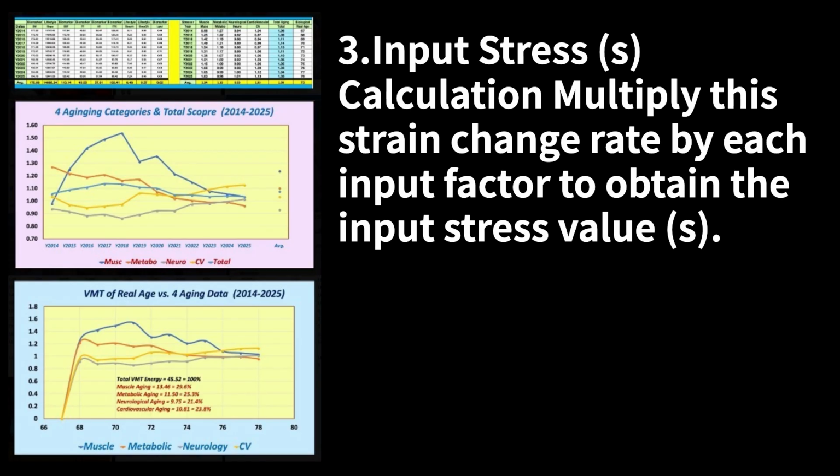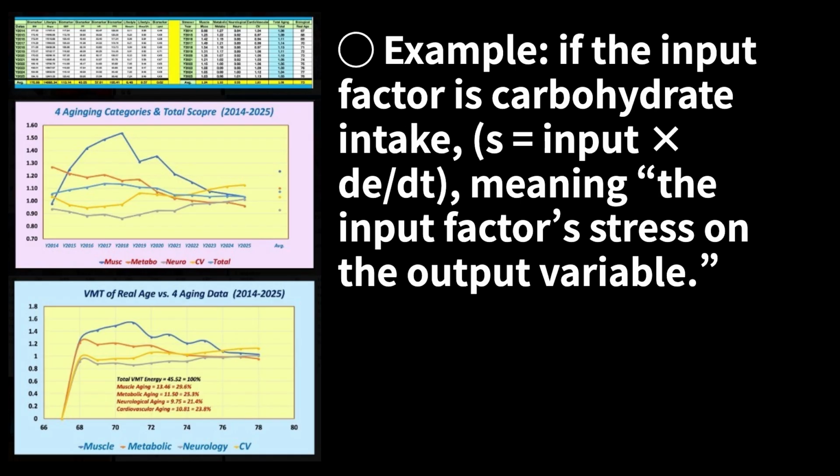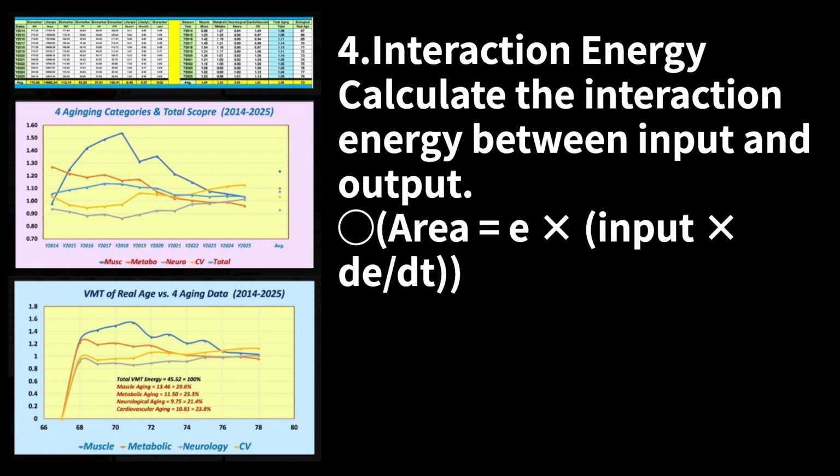3. Input stress, S, calculation. Multiply the strain change rate by each input factor to obtain the input stress value, S. Example, if the input factor is carbohydrate intake, S equals input times the dt, meaning the input factor's stress on the output variable. 4. Interaction energy. Calculate the interaction energy between input and output. Area equals E times the input times the dt.